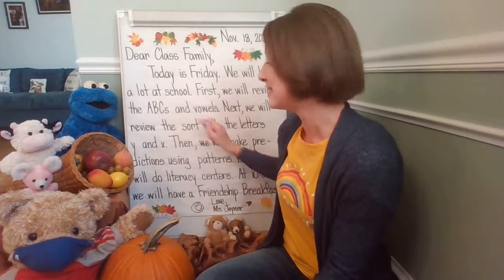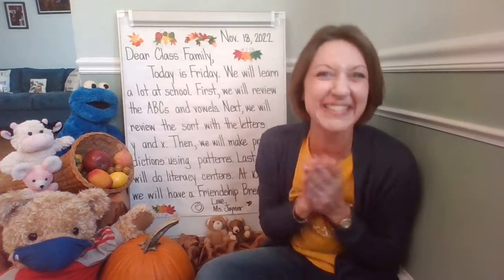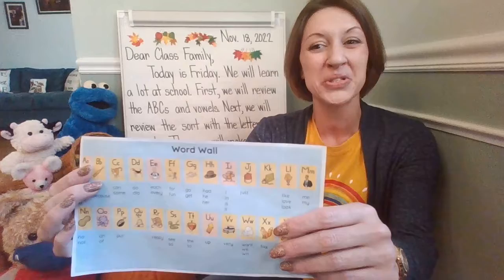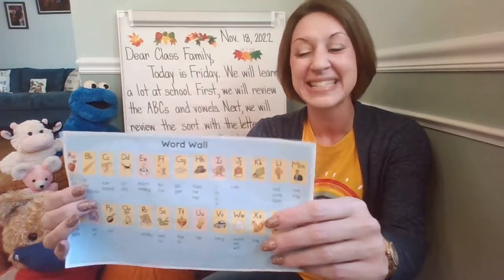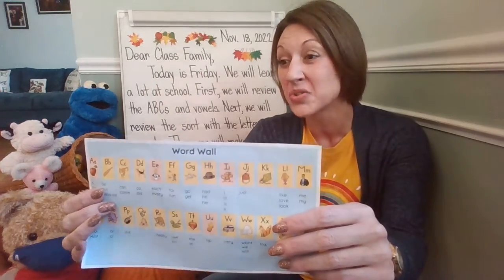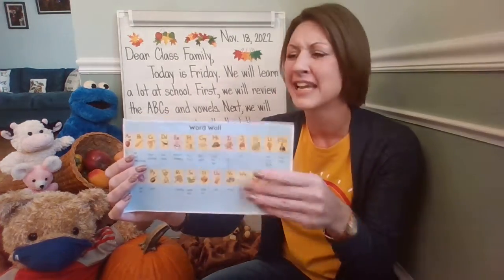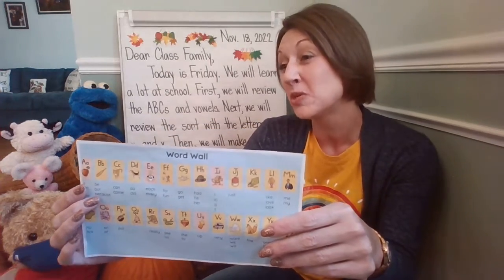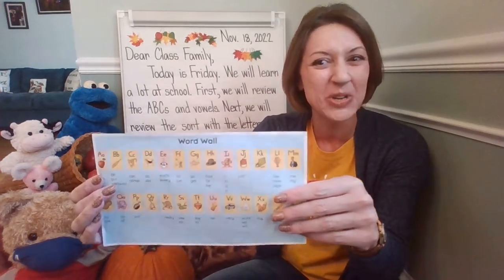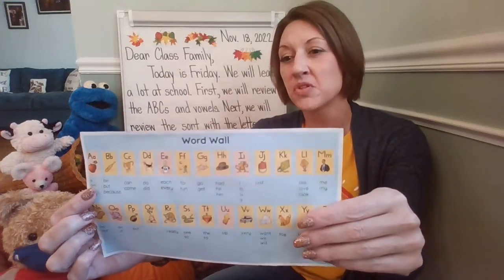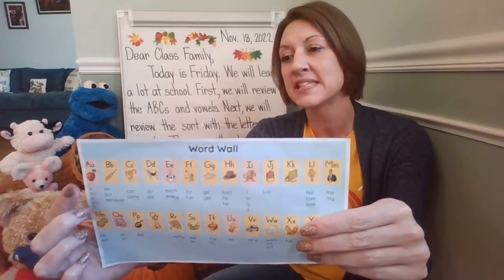First, we review the ABCs and vowels. All right, just like we do every single day at school. We're going to use our word wall as a resource. We're going to review the ABCs and the vowels. We're going to be doing American Sign Language. We're going to practice saying it, and we're going to be dancing. Shout out to Jack Hartman's YouTube channel and Mr. B's YouTube channel. Let's go ahead and review the vowels before we read the next sentence.